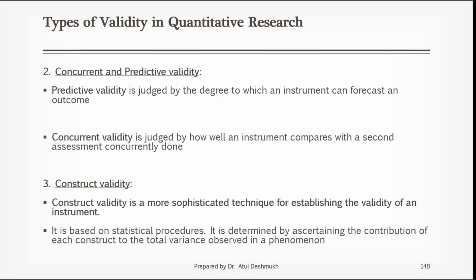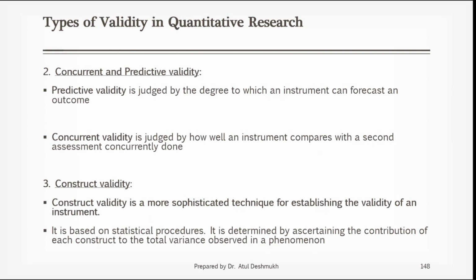Concurrent validity is judged by how well an instrument compares with a second assessment concurrently done. Second assessment concurrently done means what? Suppose my research topic is on evaluation of efficacy of electric vehicles and air pollutants. Now I can collect data in the Navi Mumbai region as well as in the Pune region. So I have taken two different observations simultaneously on the same date, same time. Okay, because these are two nearby cities, they are in the same time zone.